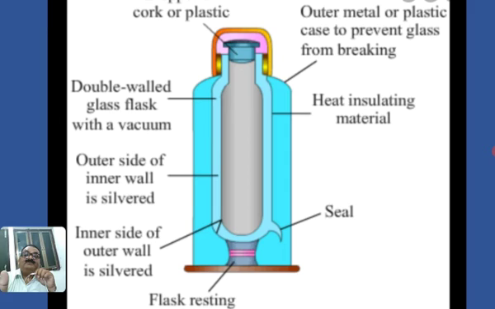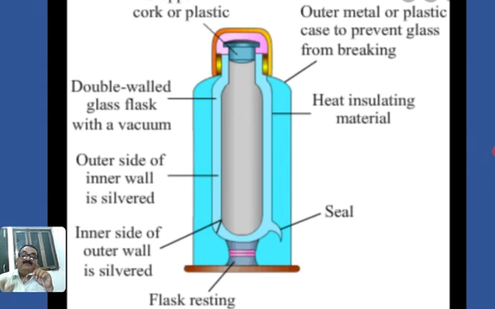The inner wall of the bottle is painted silver color, so the light of the sun or anything does not go inside the pot. So here radiation also stops. Now if we keep hot milk in this type of device, called a thermoplast, the hot milk does not release its heat, and the external heat does not come inside the milk.